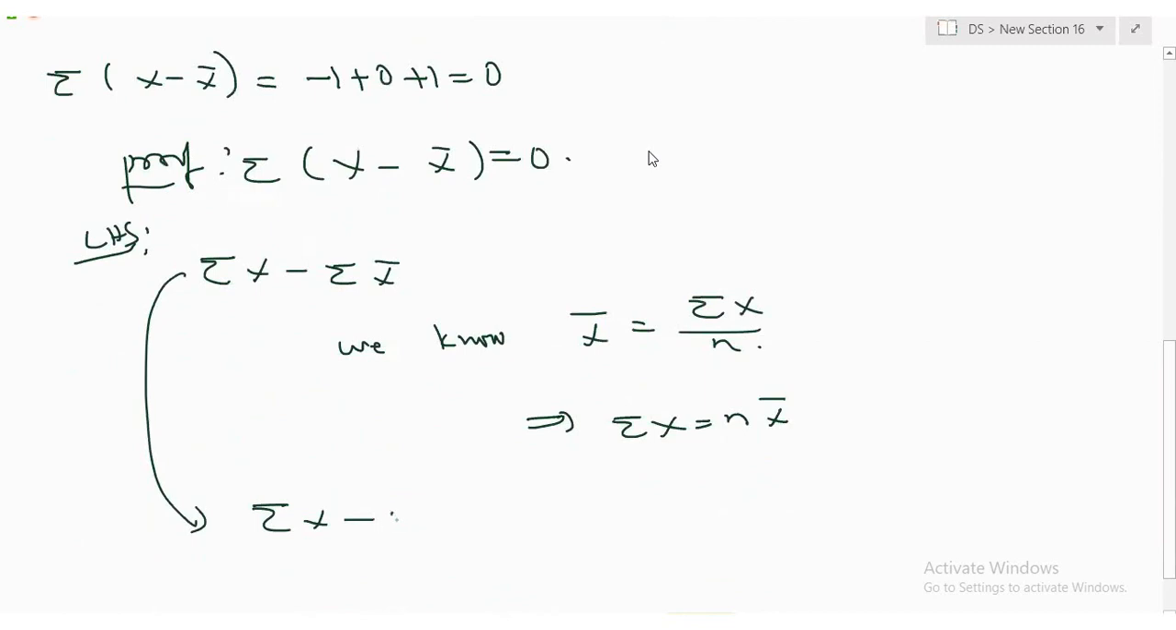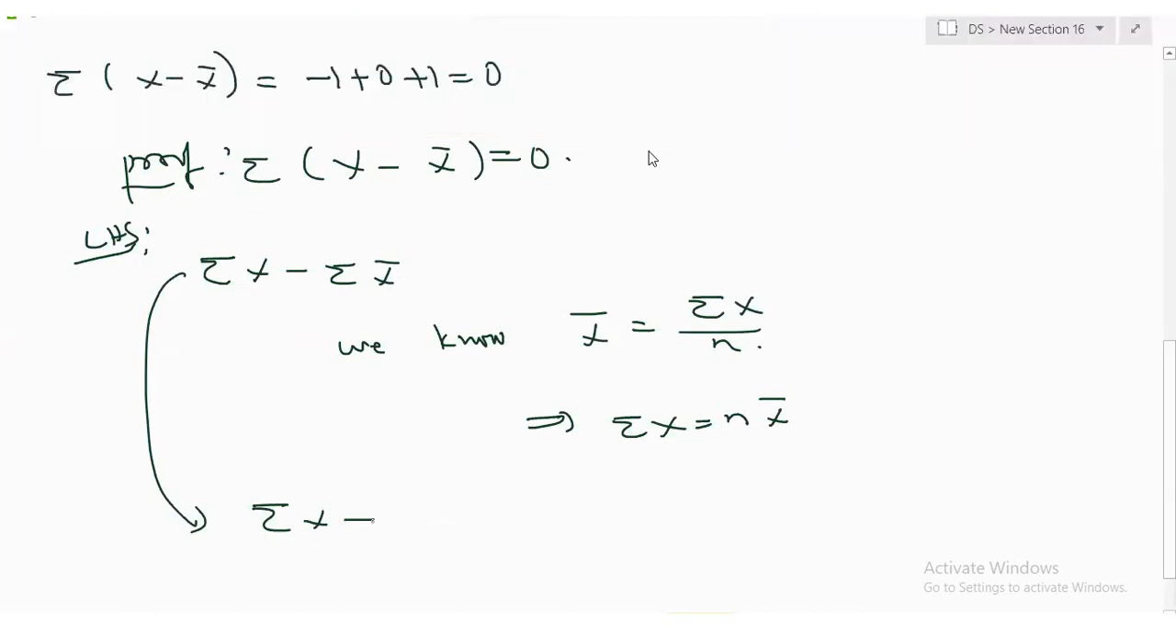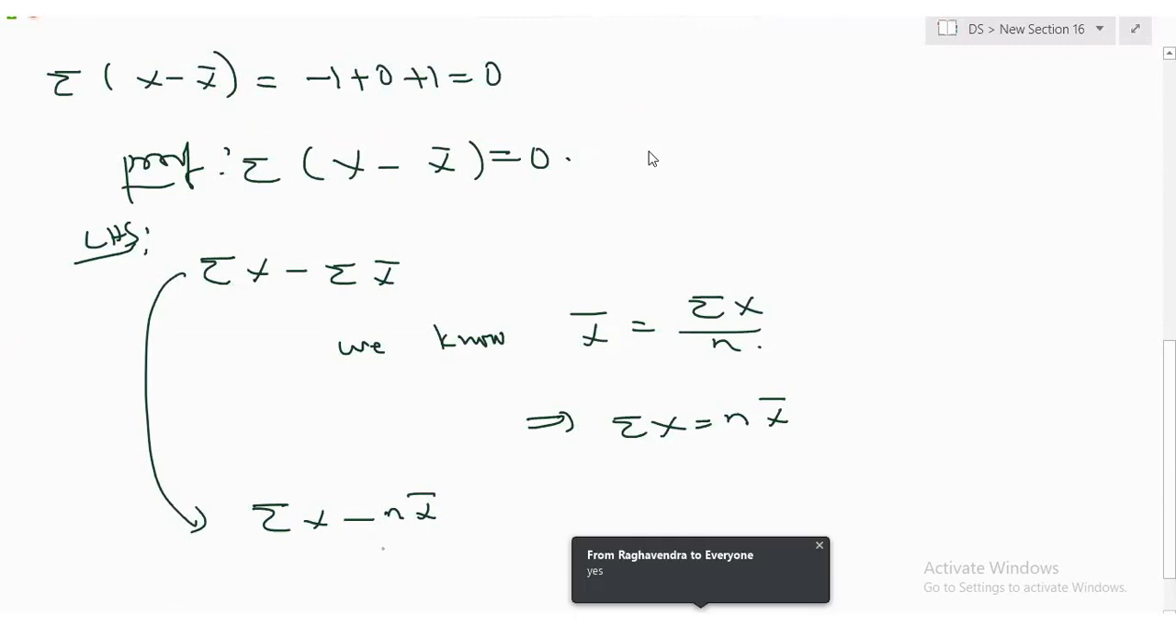This is nothing but what? Sigma x, and this x bar is coming 3 times. If there are n observations, it is going to come n times. So n x bar. Friends, all are with me? Have I written this n x bar, clear or not? This is the formula I used, nA. Here x bar is like a constant. You are adding that constant 3 times.